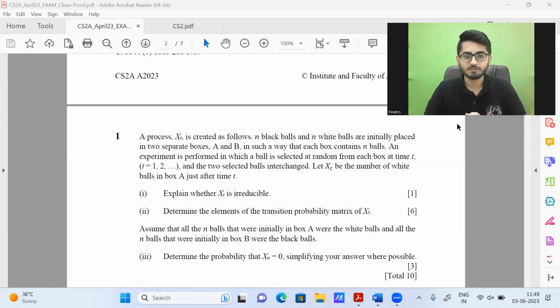I also inquired a couple of them, if they tried to solve it after the exam, and they were like, the exam is done, they don't want to spend more time, because overall the exam experience for CS2 was not that good, as many of them found the paper difficult or lengthy, be it paper A or paper B. So in this video, I'm going to discuss this question, primarily on the transition probability. As we all know, the heart of Markov chain lies in being able to create the transition matrix or the transition graph. Once you have that, things become pretty much easier.